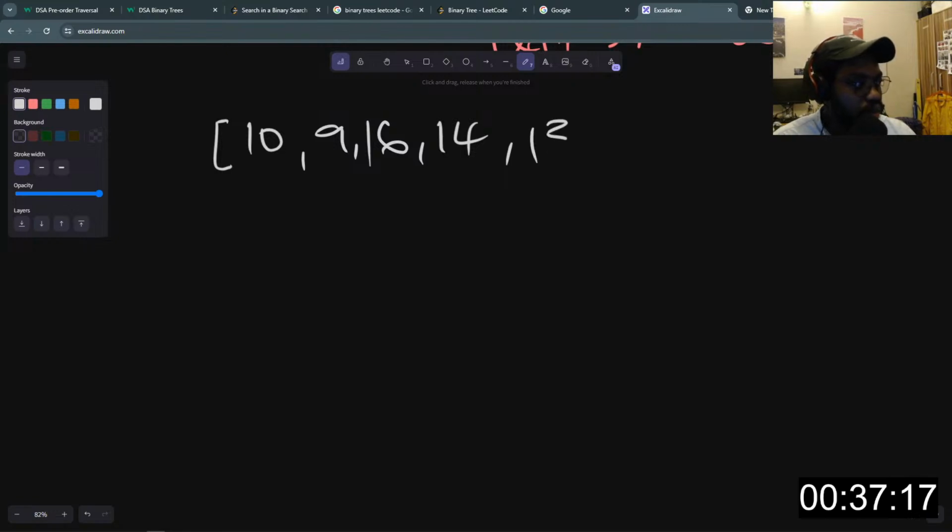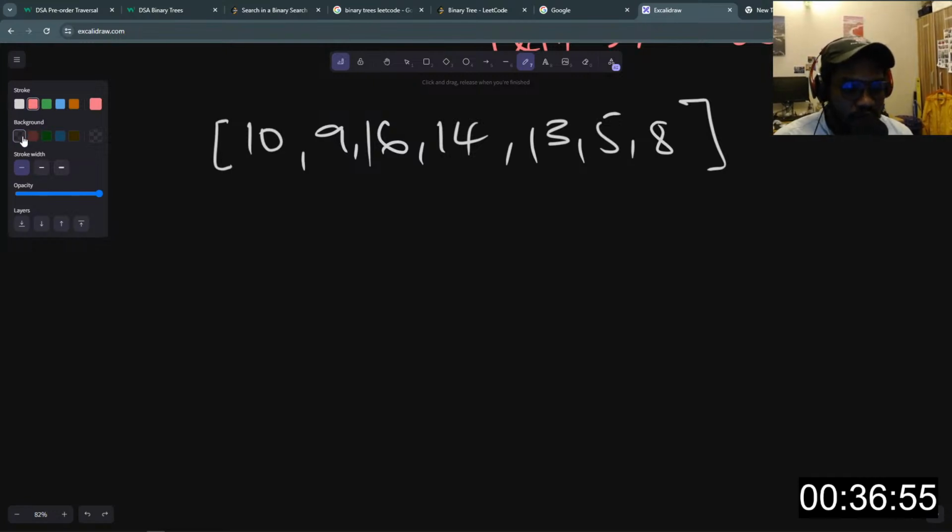Let's say this is 13, and let's put a 5 and 8. Now we want to insert each of these values into a tree. Now here's how the insertion is done in a tree. First of all, we need a root node for our tree, right? Even in normal life, every tree has a root.